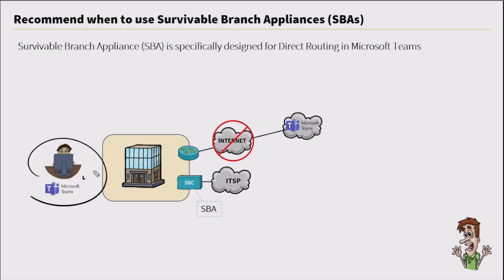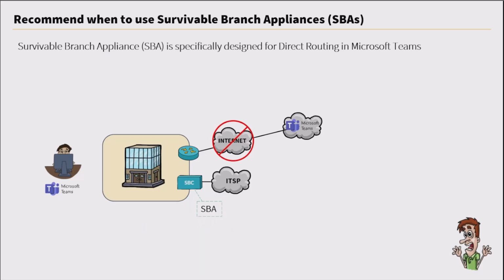If this user was in an active call, that call will continue without any interruption. During this time, any calls made, the call detail records, or CDRs, are still collected. And then once the internet connection is restored, these records are uploaded back to Microsoft Teams. And one thing to keep in mind, we do have most of the functionality that we would need to make inbound and outbound calls, but the SBA is not a full feature replacement for Microsoft Teams.